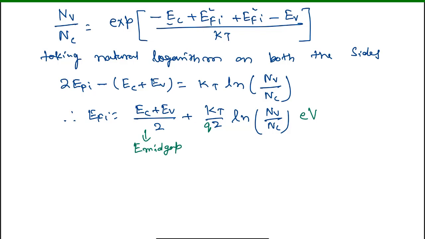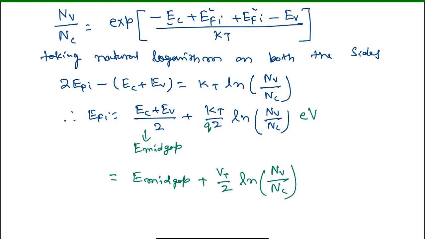So now this can be written as EFi equal to E mid gap plus (kT by q becomes Vt) by 2 into ln Nv by Nc.